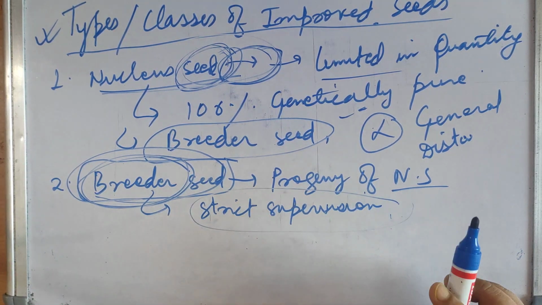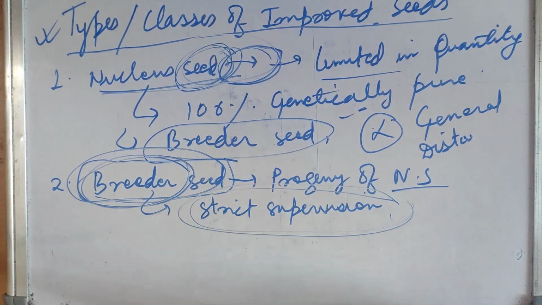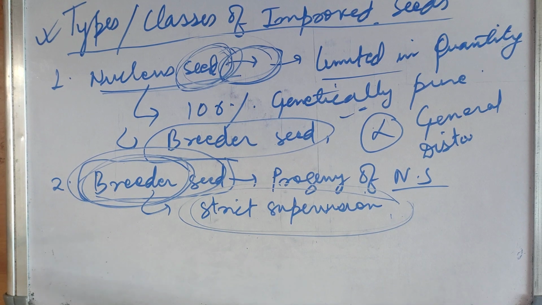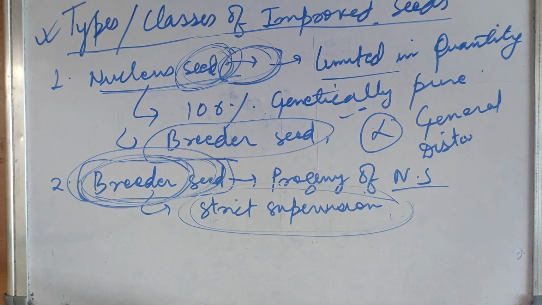It is produced by a breeder, in a research farm by a breeder, or you can say it can be produced in some agriculture university, some crop research institute. So these are the places where we can get breeder seeds.